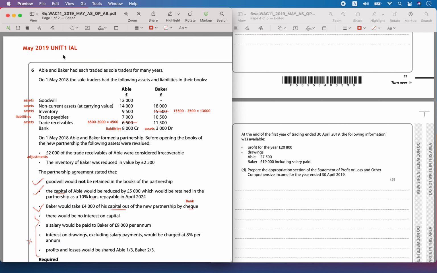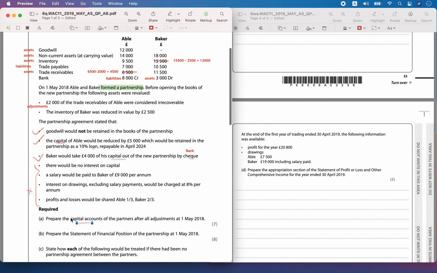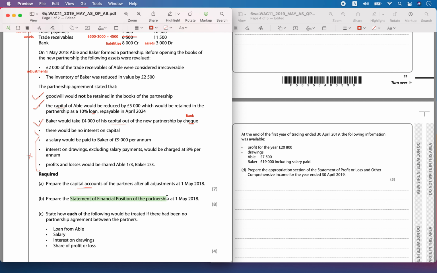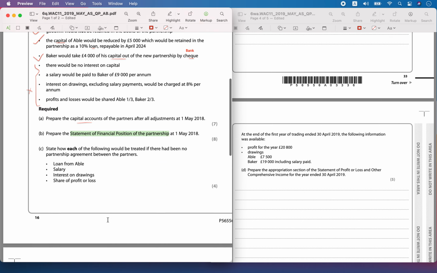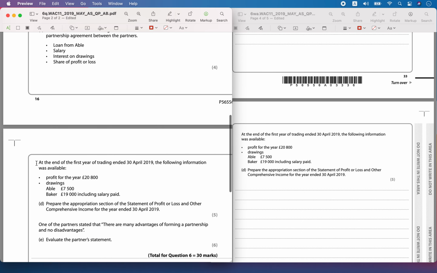Hello, today we are solving May 2019 Unit 1 IAL. Abel and Baker are in partnership and their assets and liabilities are given here. They formed a partnership and there were certain adjustments. In the first part, we were asked to prepare the capital account of the partners. In part B, we prepared the statement of financial position.